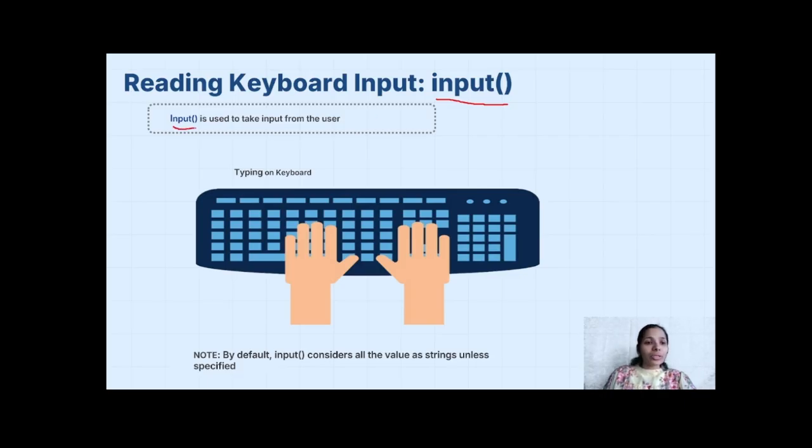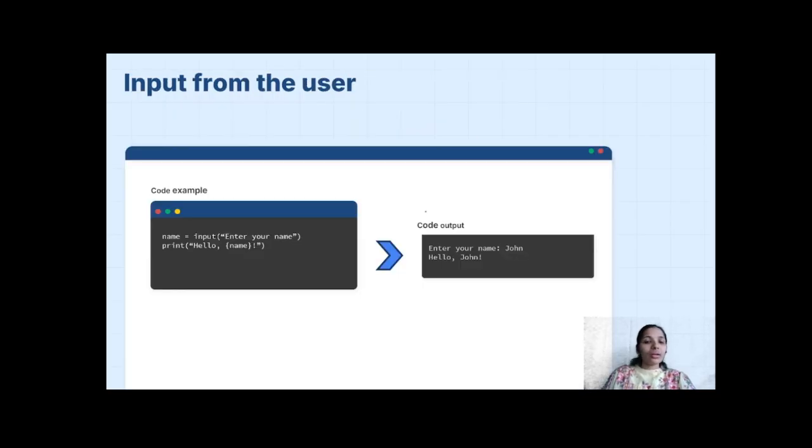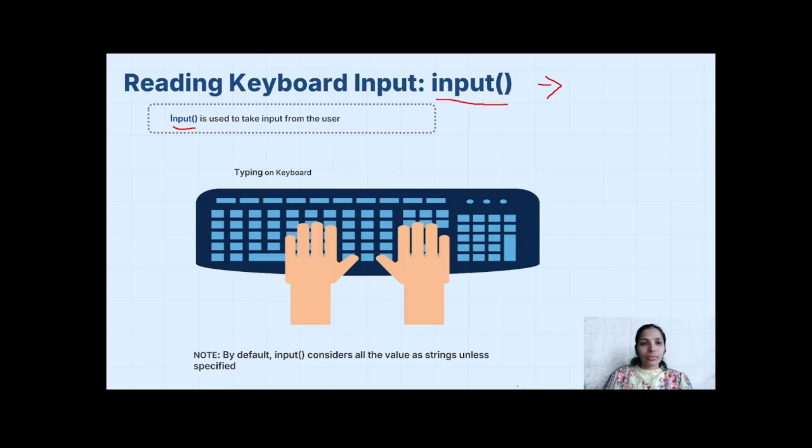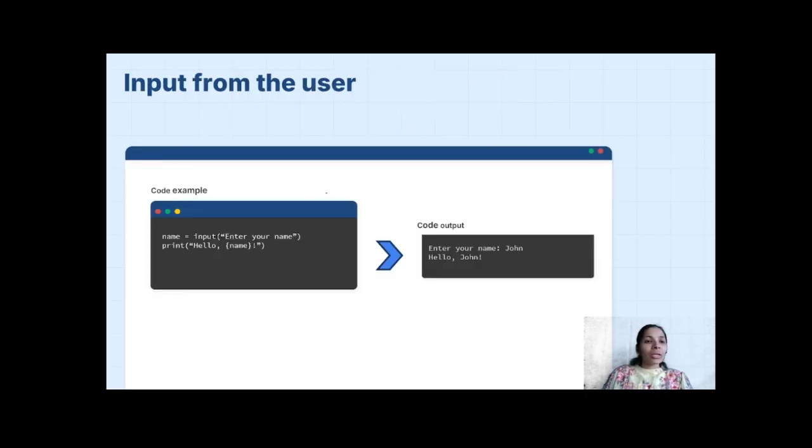Input is an inbuilt function in Python, which helps me get the input from the user. So how do I get the input from the user?